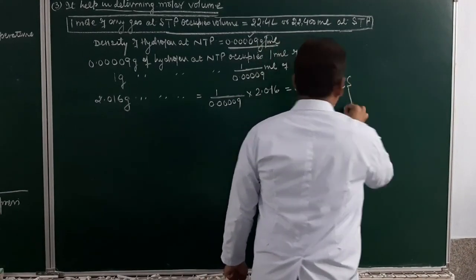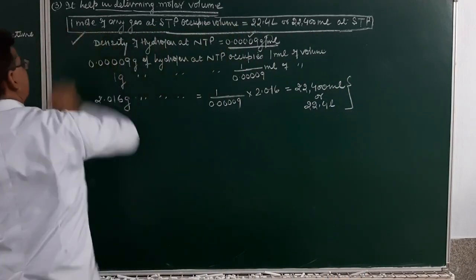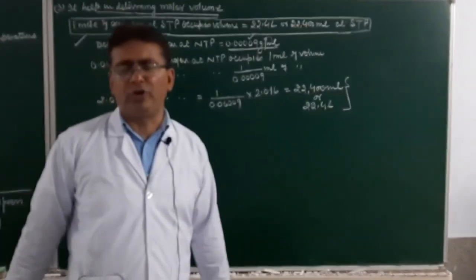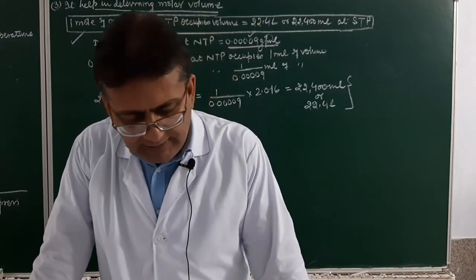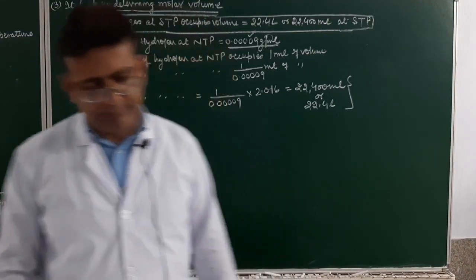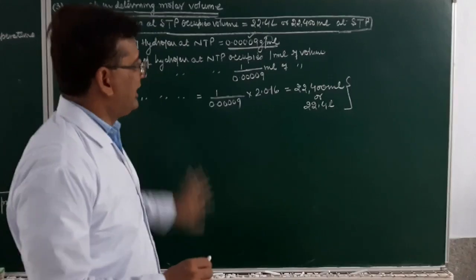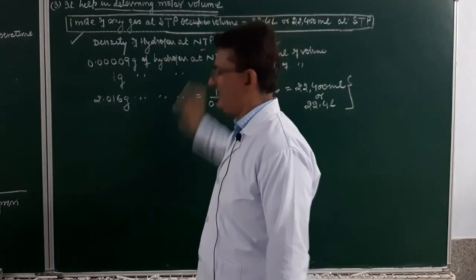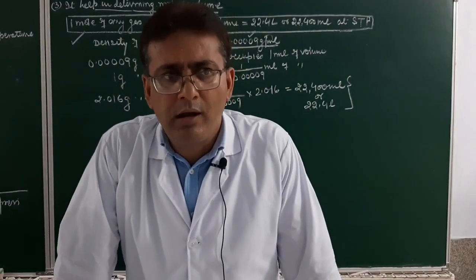Am I clear? So we have obtained the relationship that 1 mole of any gas at standard temperature and pressure, or at normal temperature and pressure, occupies what volume? It will be 22.4 liter at standard temperature and pressure. Am I clear? Yes or no? So this is an application of Avogadro's law. Here I have written NTP, you may write down STP also, no problem. Is it clear?